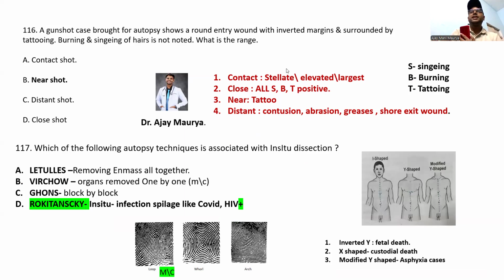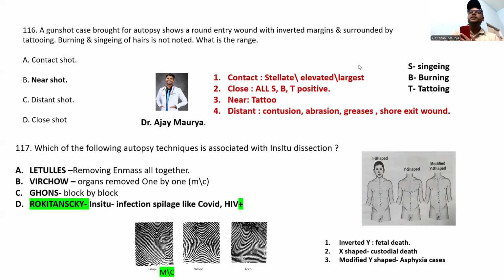Contact means it is the stellate or star-shaped entry wound, the largest type. This is the contact. Near is only tattoo. Close means all: SBT means singeing, burning, tattooing. In the close shot, we will see all the SBT. Please try to study the question carefully, guys.